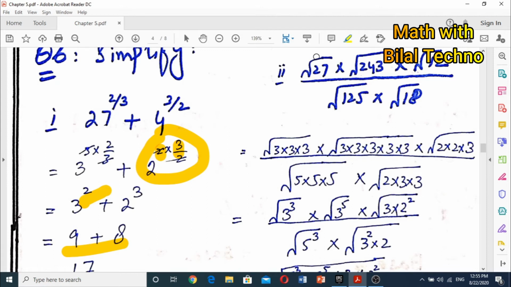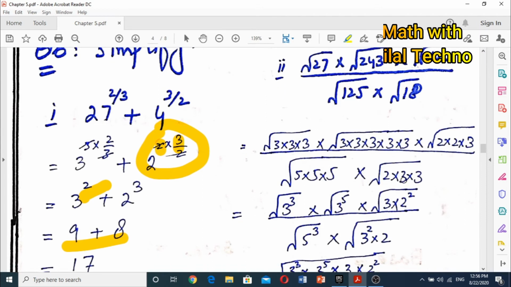So move toward question number 6 part 2. This is the whole expression. We will simplify like that. First we will simplify square root of 27. Square root of 27 is also written in the form 3 into 3 into 3. So the second 243, it can also be written as 3 into 3, 5 times 3, and 12 is written as 2 into 2 into 3. 125 is written as 5 into 5 into 5 and 18 is written as 2 into 3 into 3.